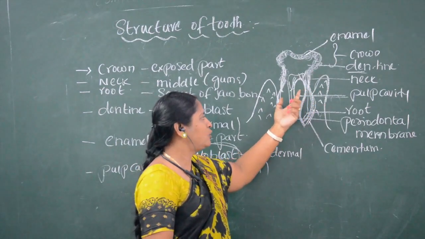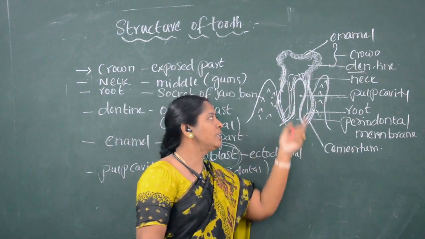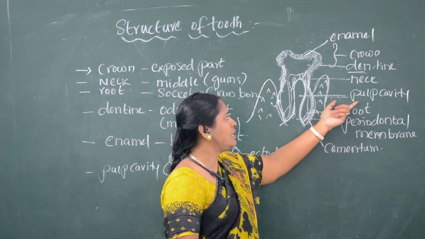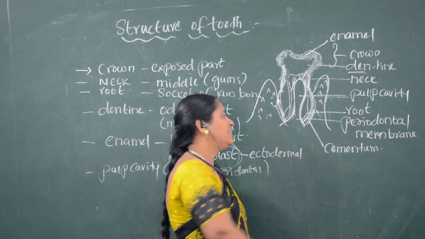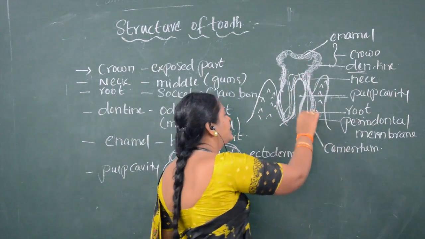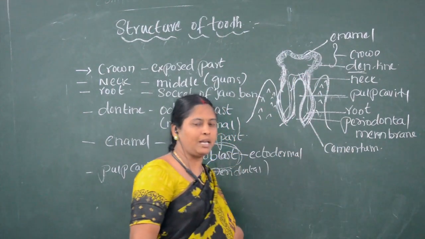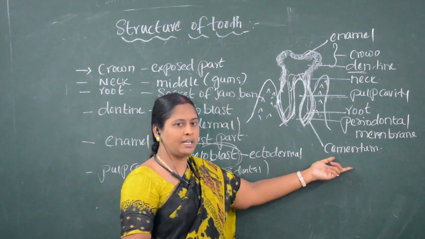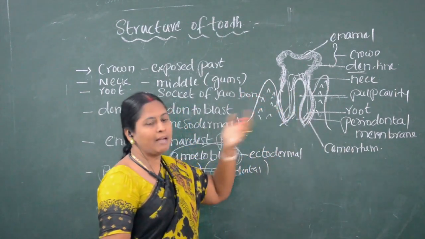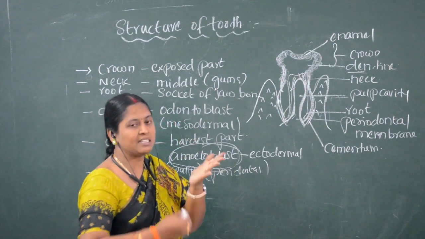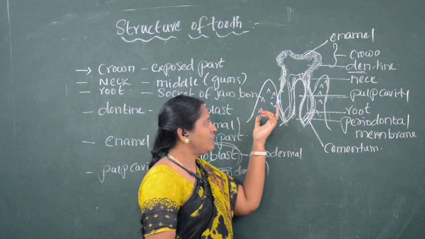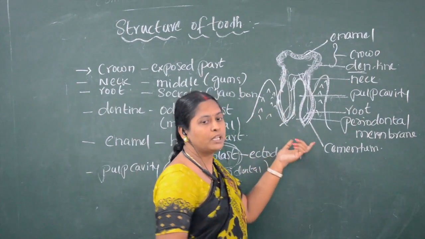Inside the tooth, a cavity is present, called the pulp cavity. The pulp cavity is filled with pulp and lined with the periodontal membrane, whereas the root is covered with a substance called cementum. Inside the pulp cavity, we can see blood vessels as well as nerves. So this is the structure of a tooth.